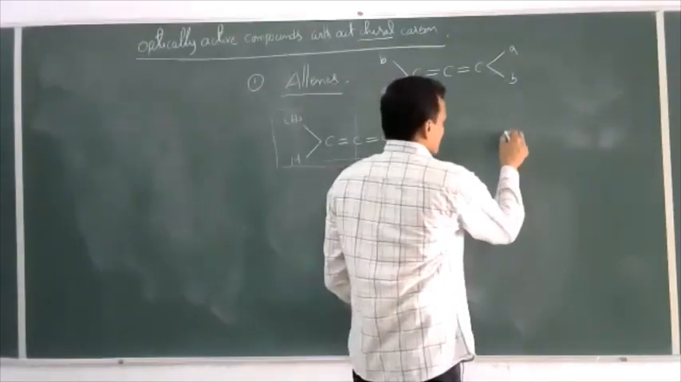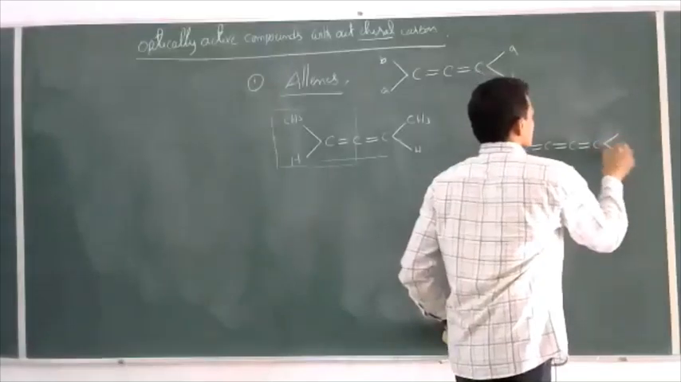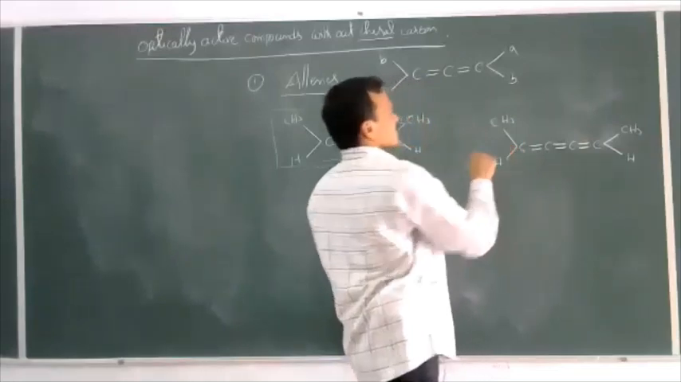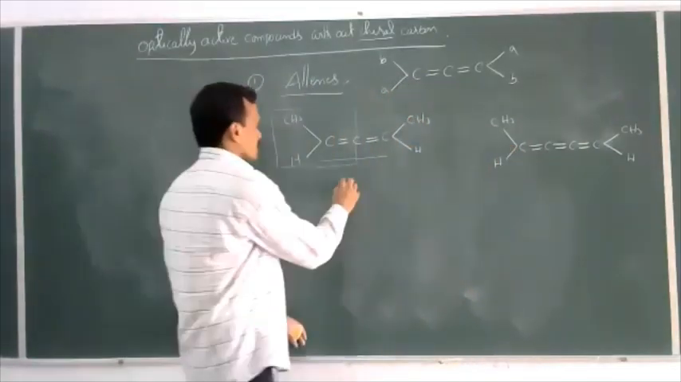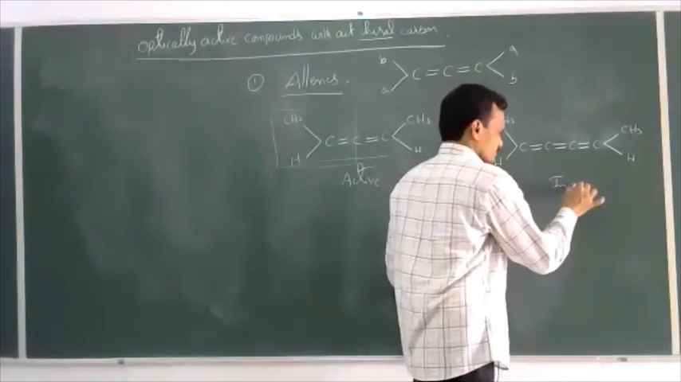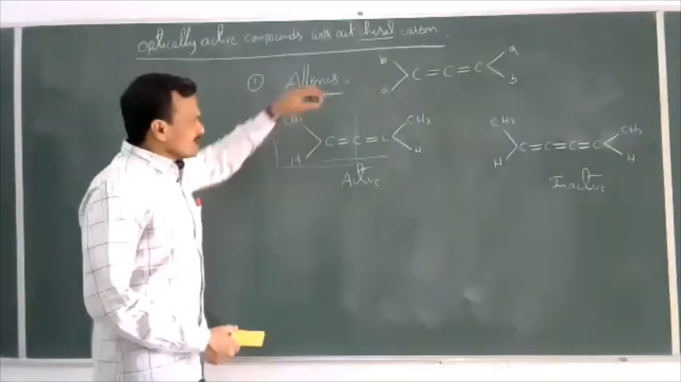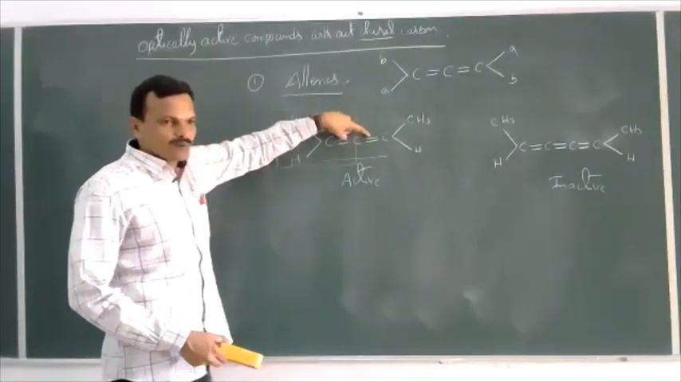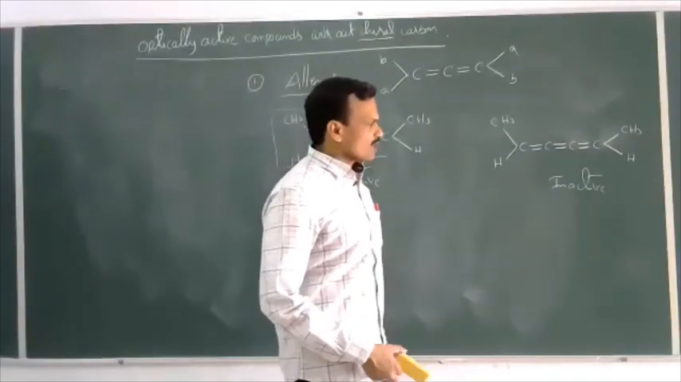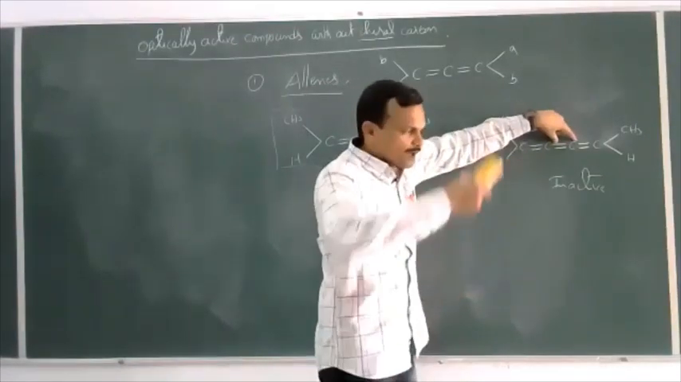Now, if I take a compound like this, for example, whether this is optically active or not: this is optically active, this is optically inactive. So allenes with an even number of double bonds in the compound are optically active. If an odd number of double bonds are present, then what will happen? This part is present in the plane, this part is present perpendicular to the plane,